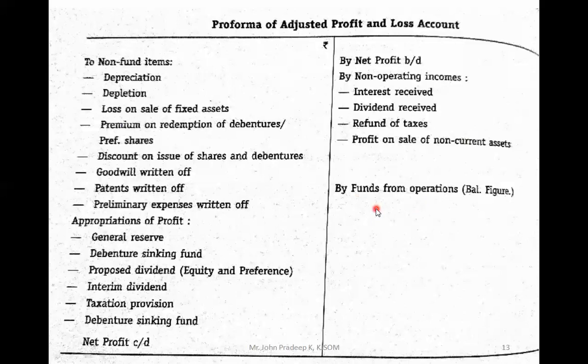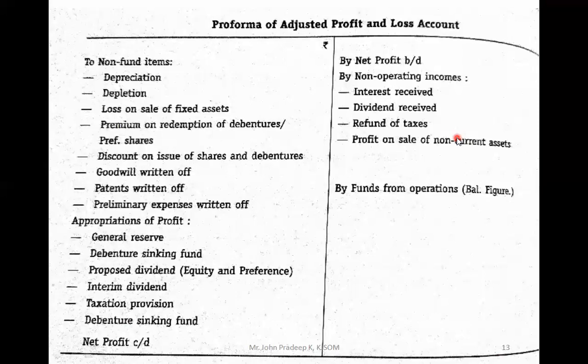Where do you write this fund from operation? In the fund flow statement. So before you prepare the fund flow statement, you have to calculate fund from operation. If it is fund from operation, it will become a source of fund. If it is loss from operation, what is that? That is the uses of fund or application of fund. Got it? Yes or no? Yes, sir.